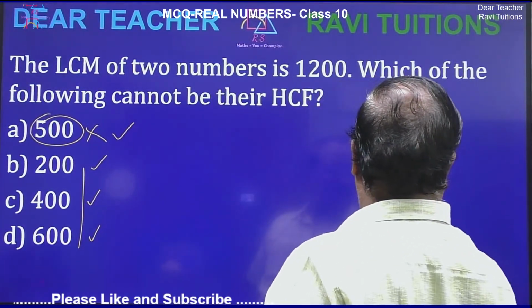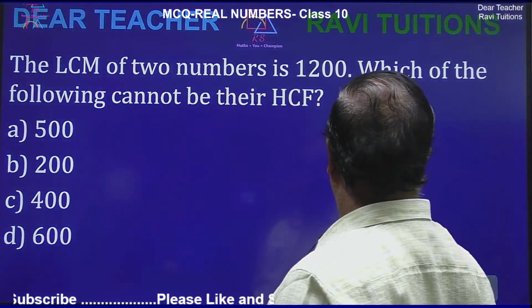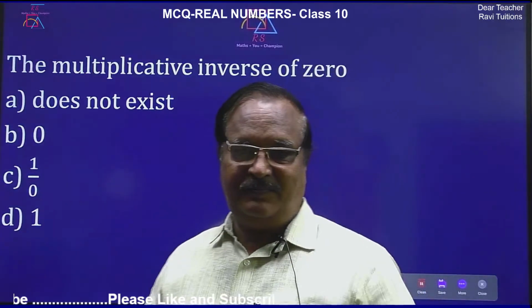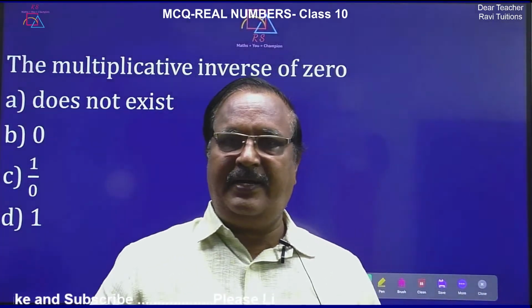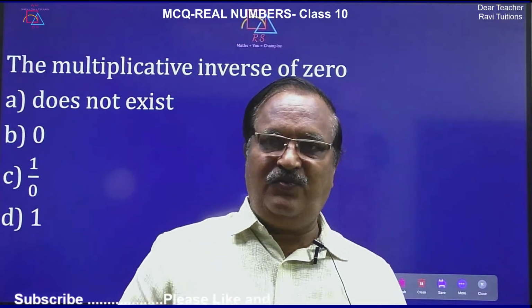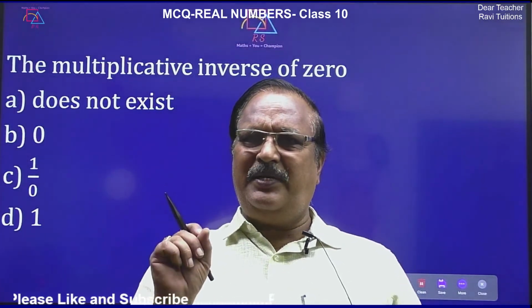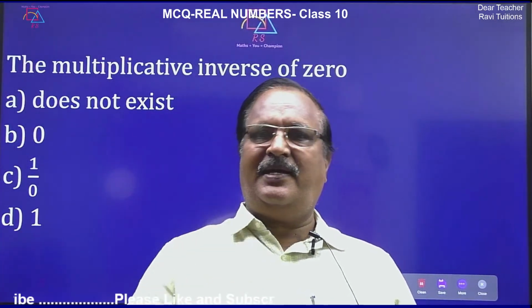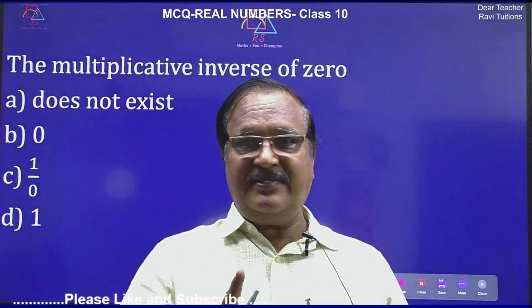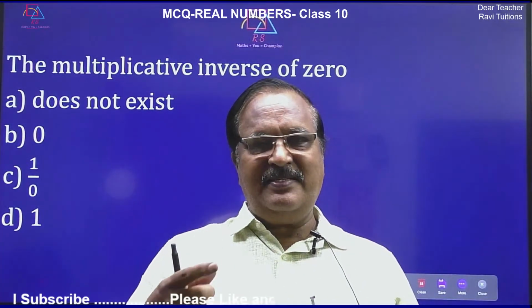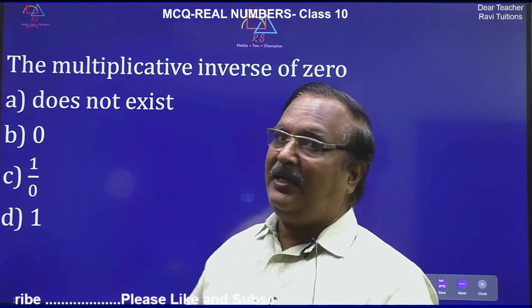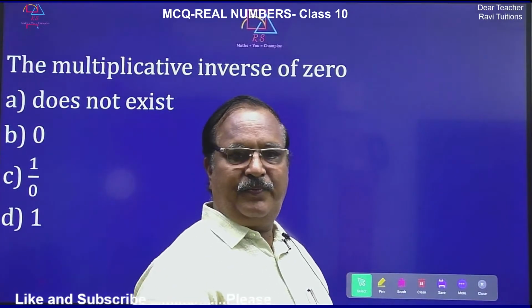Now let us go to another question. The multiplicative inverse of 0. This is one of the basic properties of real numbers. So first you should understand multiplicative inverse. Don't guess. Very very simple. Simple things, remember them once. Difficult ones you can leave. So simple things you should always revise once and remember, right? So first you should understand multiplicative inverse. Let me explain, right?